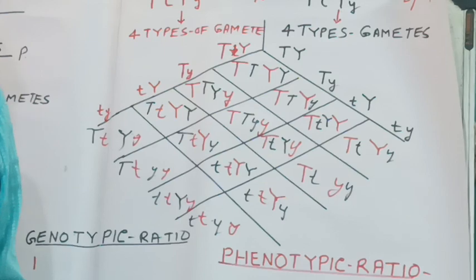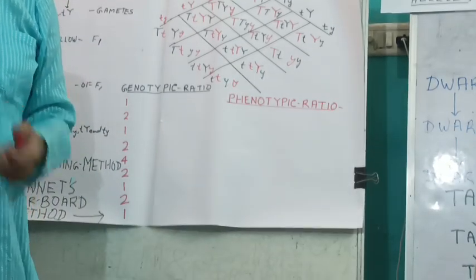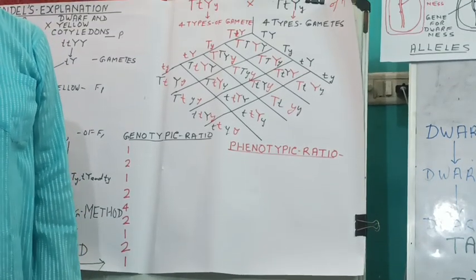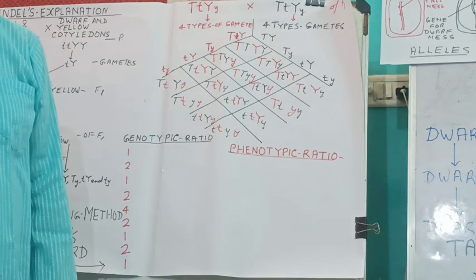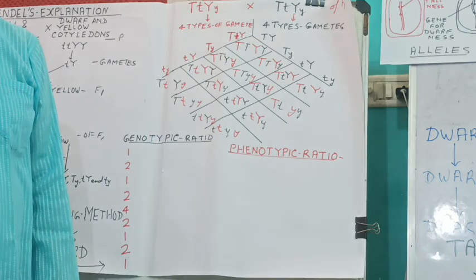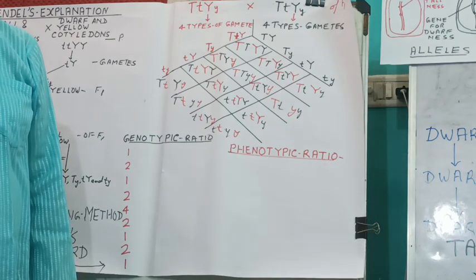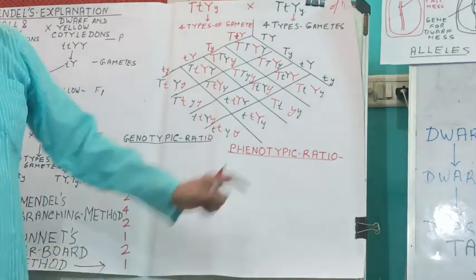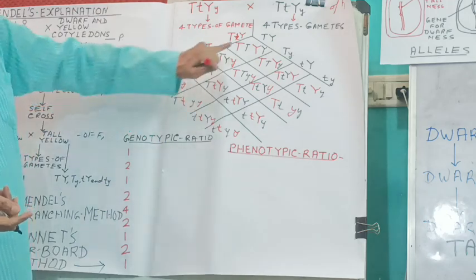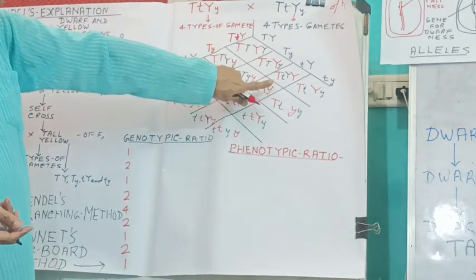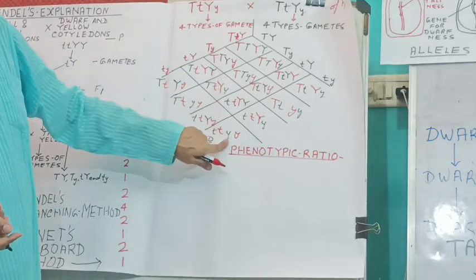Now first of all we will make its genotypic ratio and then the phenotypic ratio. And here there is a fun. You might have seen some young girl children play with small pebbles, which is called ikhat dukhat: 1 2 1, 1 2 1. And in the NCC parade also the same thing is done: 1 2 1, 1 2 1. The same thing is applied here. So 1 2 1 2 4 2 1 2 1.